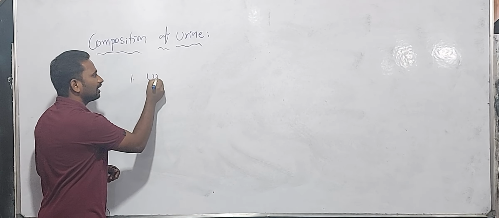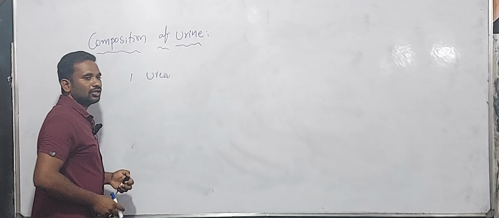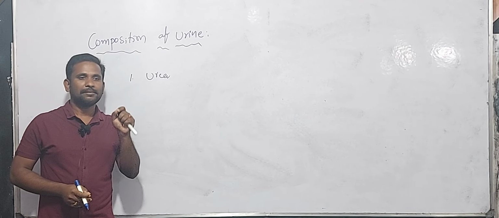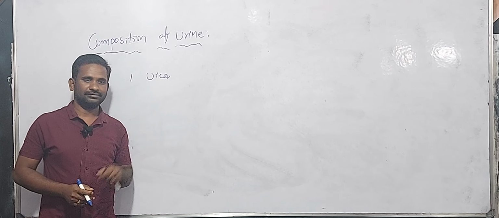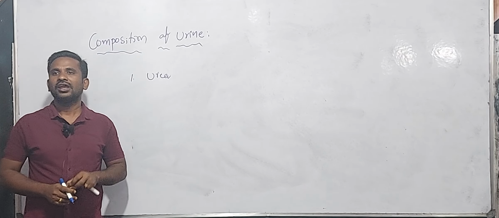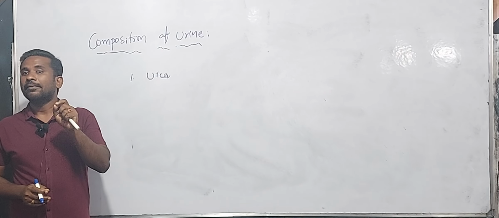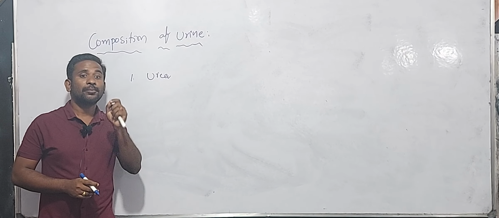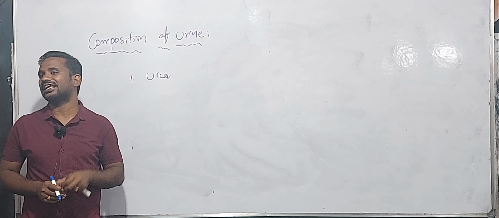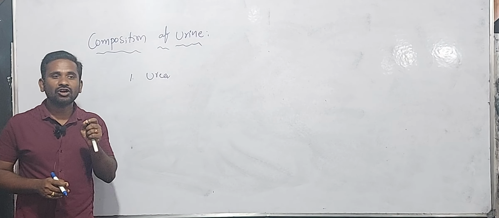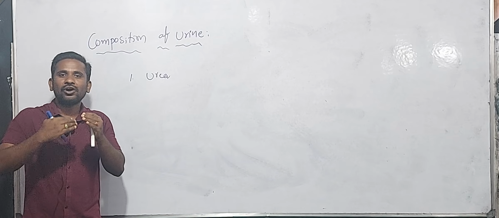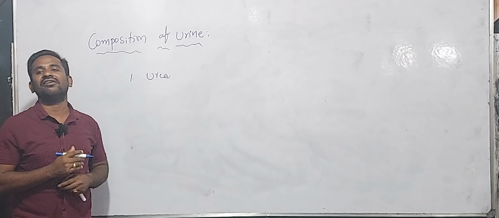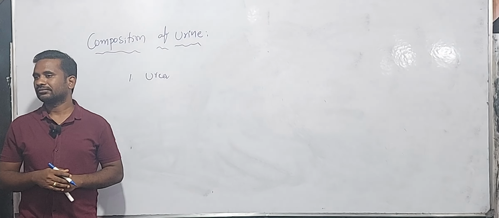Urea. Urea is one of the excretory substances present in our urine. How is it formed? When you eat meat or non-veg, protein-containing food material, automatically the composition of urea will increase in our urine.